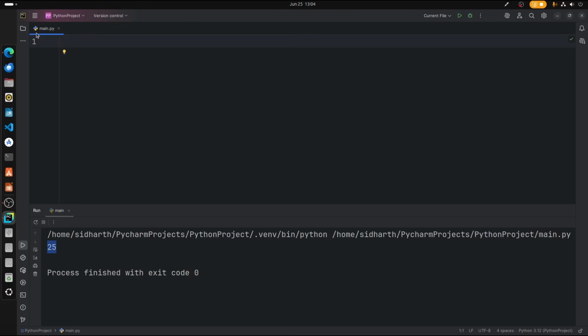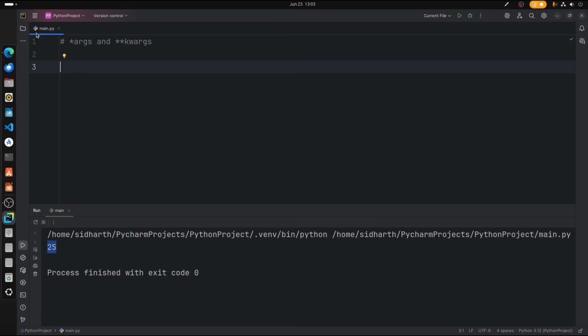What are those anyway? Let me just show you. So what I'm talking about is star args and star kwargs. So args and kwargs are nothing but, we can add multiple positional arguments inside a function like a tuple, while star kwargs grabs keyword arguments into a dictionary. Alright, so it's like letting your function eat as many inputs as you throw at it,